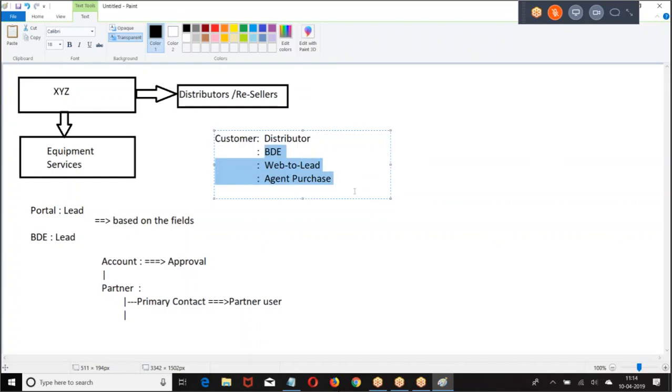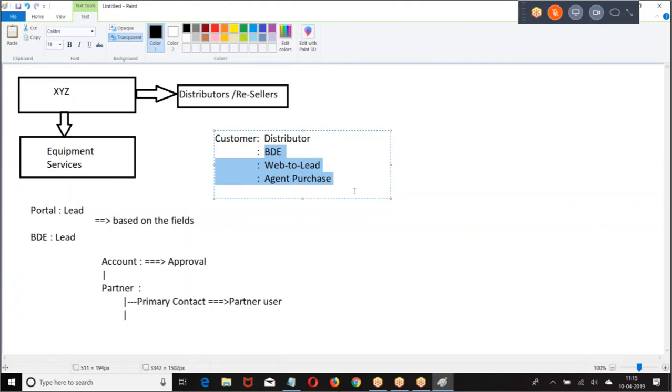If the distributor creates it, he will be the owner. If any other user creates it, through any procedure like business development executive, Web2Lead, or agent purchase, then through any one of these procedures the concerned assignment rules will run. Based on that, the owner will be decided.